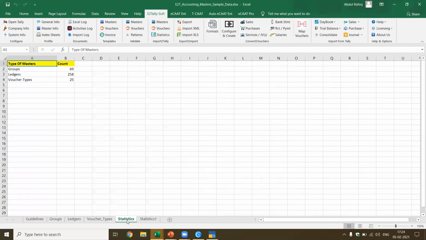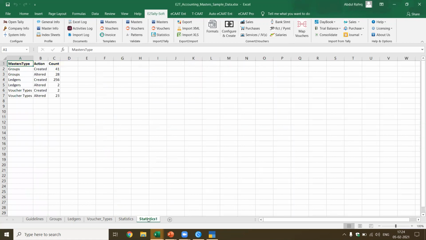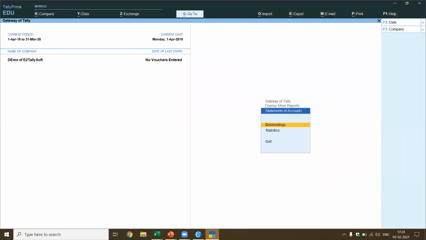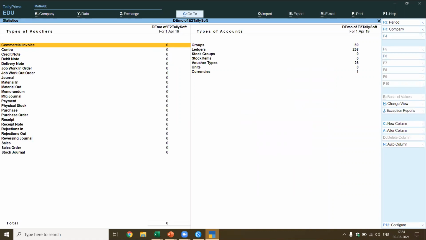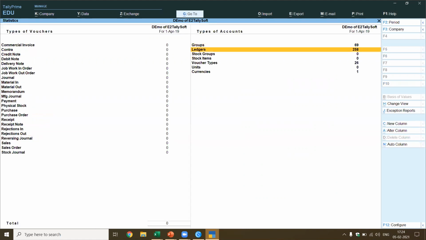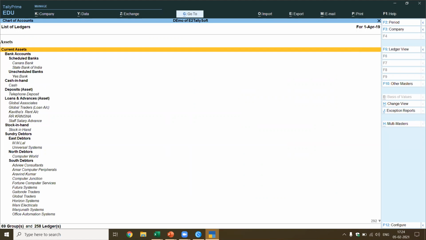Now this is the original statistics which we had. Now this is the statistics which has been added. So it means this is what I imported. Now let's go to Tally and see whether these have been imported, whether the job is actually done. Now, if you see here, see the magic here. Now I've got 69, all the groups which I wanted are already created. Similarly, now I come to ledgers, 256 ledgers have been created.